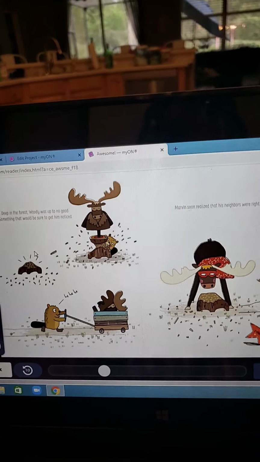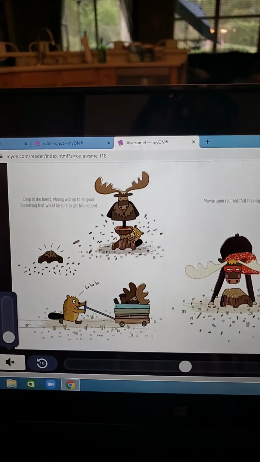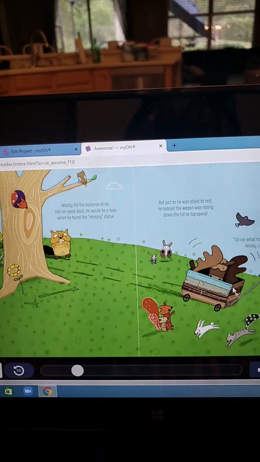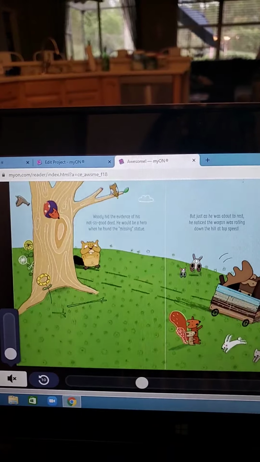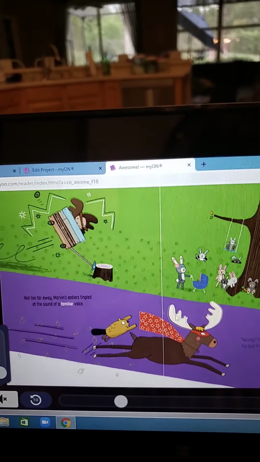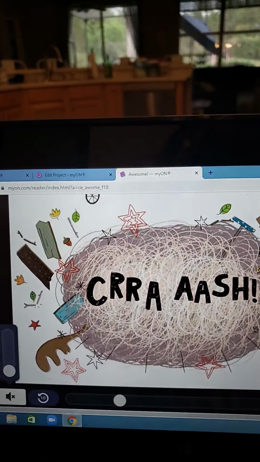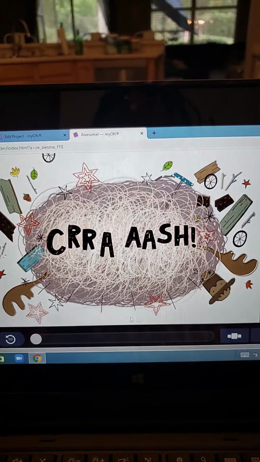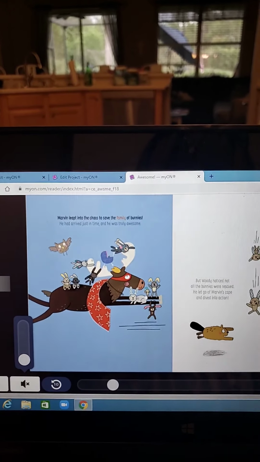Nothing in the text tells us he's destroying the statue, but we can see it by the picture. So that's a really good detail to say that we can learn. We can learn what's actually happening to that wagon, and then we can see how he is feeling on that page, how he's regretting it. We can see how Moose leaps into action and how Woody comes behind them. On this page, we wouldn't have known what happened without that picture, that everything crashes. So I'm giving several examples here.